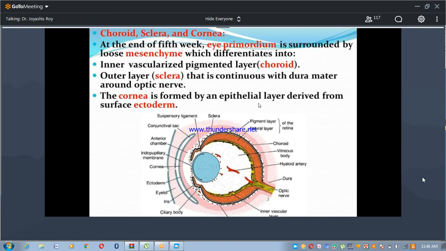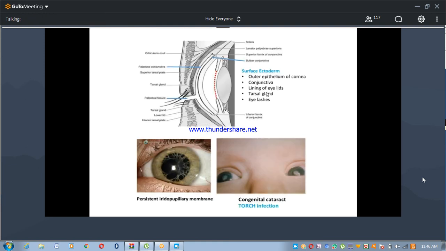This is the cornea. This is the sclerocorneal junction. And this vascular layer is known as choroid. So the cornea is formed from surface ectoderm: the outer epithelium of the cornea, conjunctiva, lining of the iris, dorsal glands, and eyelashes are derived from the surface ectoderm. Here we are seeing persistent iridopupillary membrane.